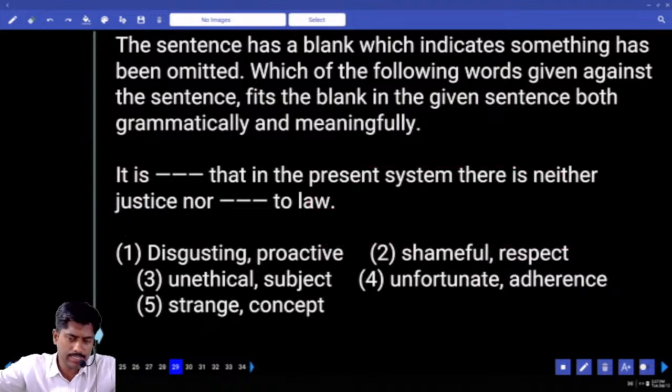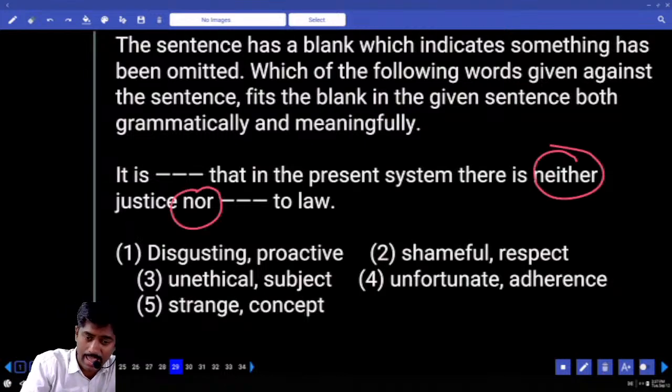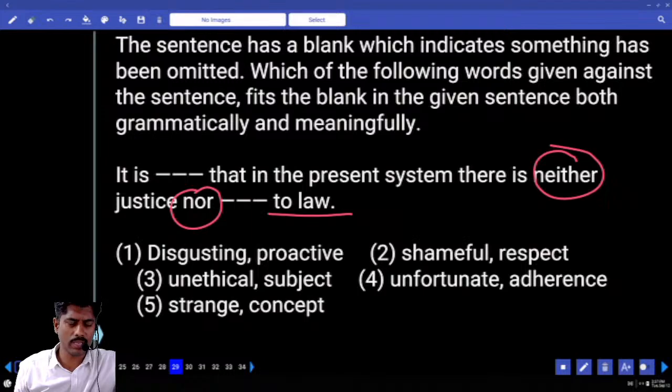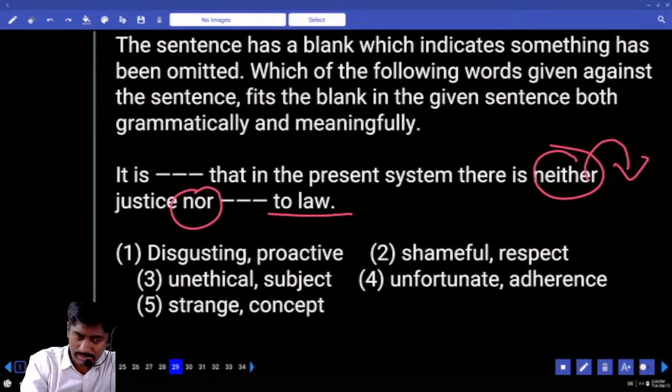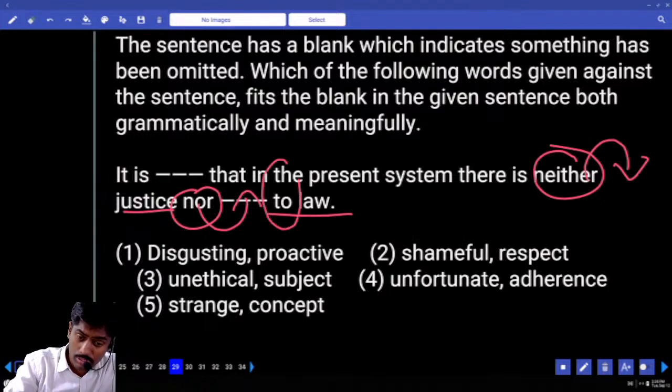Double fillers. It is thus that in the present system there is neither justice nor dash to law. I'm not sure about the first blank. I'm just going to the second blank directly because neither justice. After nor, I require a similar kind of word, justice kind of word that should take a preposition.